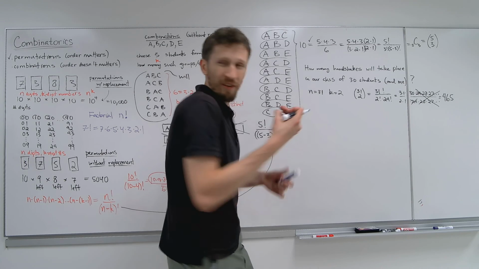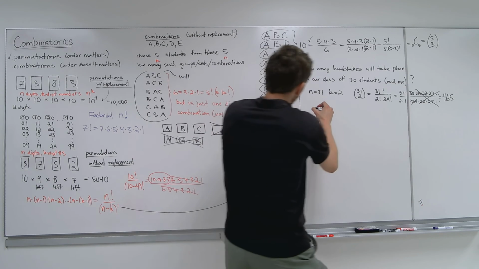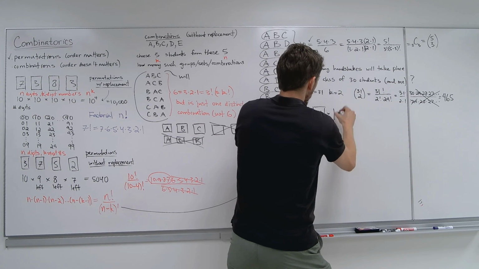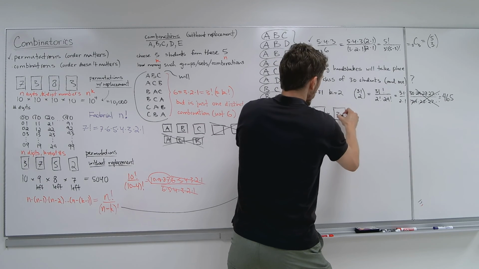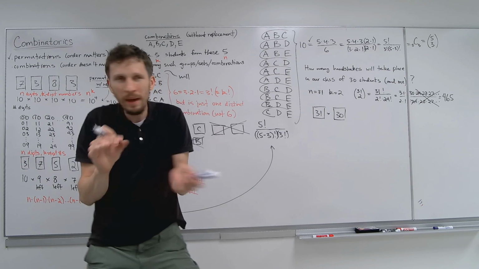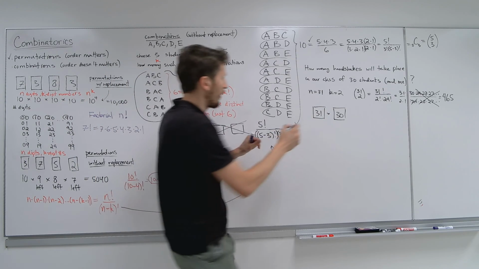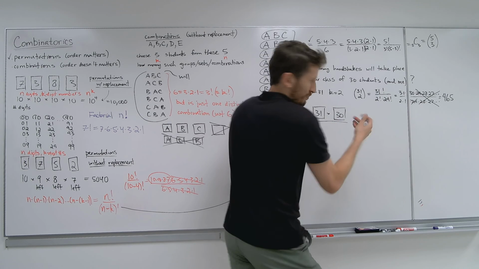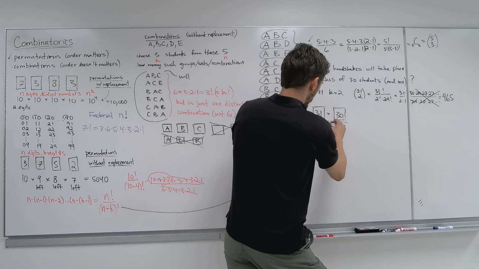But again, what you're thinking is basically this. You know what? I wanted 2 people. So I want 31 times 30. Oh, I cannot use Albert and Ben and Ben and Albert. That's the same thing. Let me divide by 2 times 1, so 2 factorial, right? That's the idea.